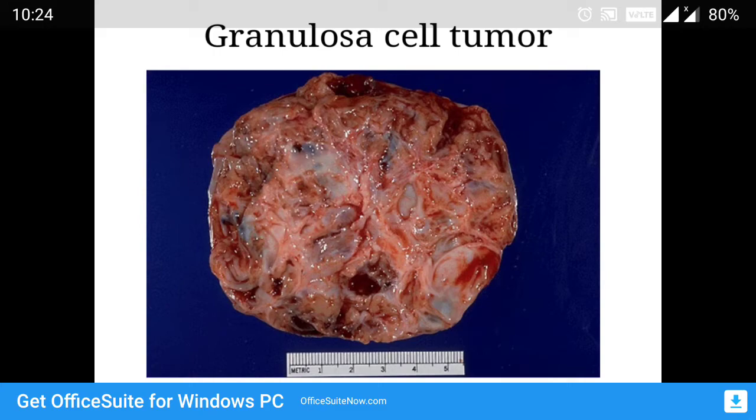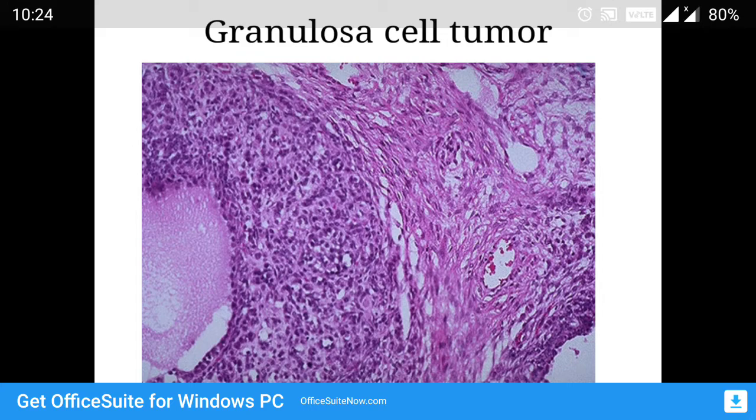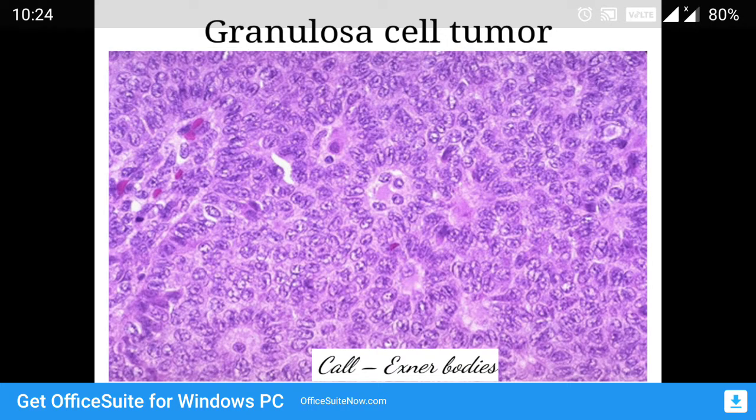Granulosa cell tumor is usually solid, but can be cystic also. You can see the tumor cells, granulosa cells. Characteristically, microscopically, there is presence of Call-Exner bodies. Call-Exner bodies, that is, the tumor cells forming a rosette-like appearance.